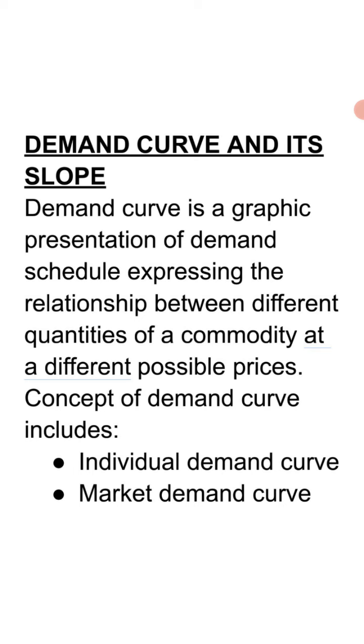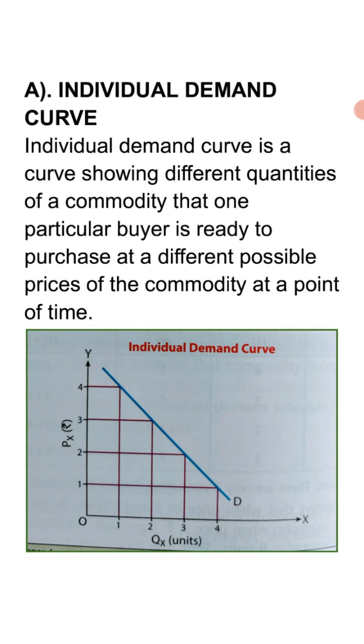As the demand schedule had two concepts, in the same way the demand curve also has two different parts: the individual demand curve and the market demand curve. Initially, the individual demand curve is a curve showing the different quantities of a commodity that the particular buyer is ready to purchase at the different possible prices of the commodity at a point of time. In simple words, when the demand of a particular consumer at the different possible prices is shown in the form of a curve, it is known as the individual demand curve.